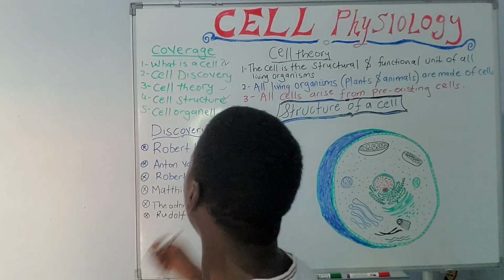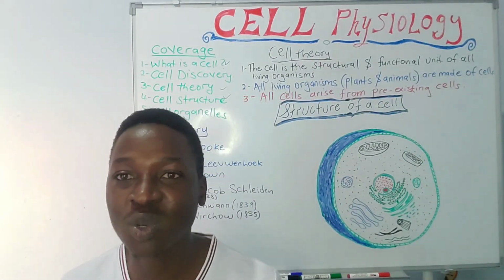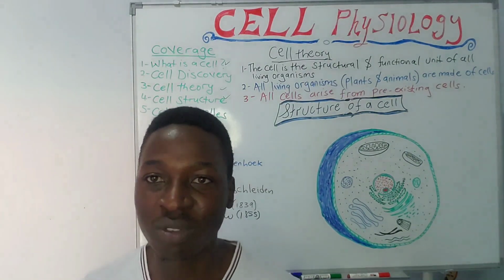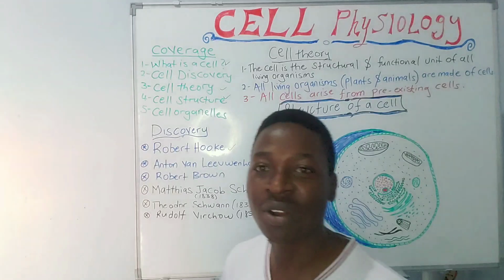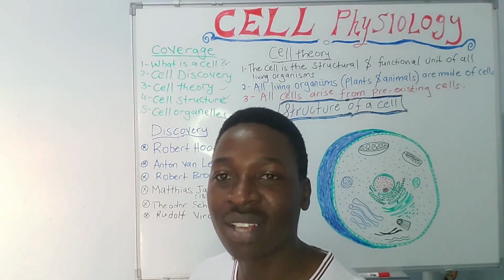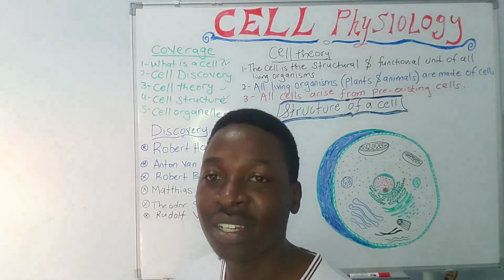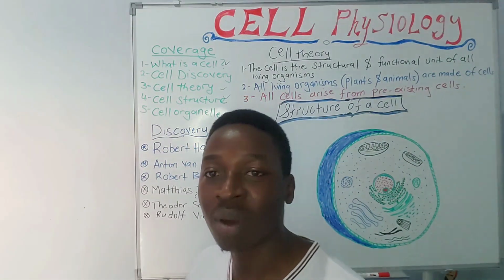All right, as we move on to cell discovery, there are wonderful scientists that actually came up with this concept of a cell. The first is Robert Hooke. This was around 1665 when Robert Hooke did some studies and observed cells in dead tissue. He observed dead cells in cork, which is found at the back of a tree.